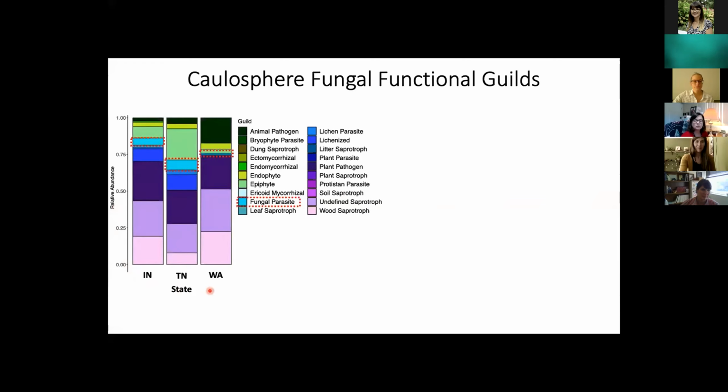state. One thing that did stand out to us was that we see differences in the relative abundance of mycoparasites, or fungal parasites. These are fungi that are antagonistic towards other fungi. In particular, we're seeing that the native range states, Indiana and Tennessee, have a greater percentage of these OTUs identified as fungal parasites than what we're seeing in Washington.